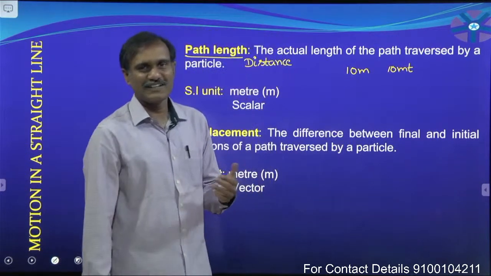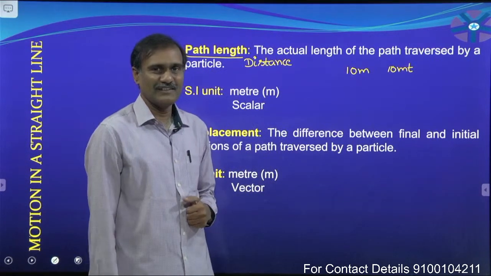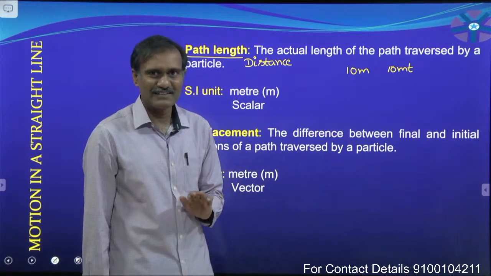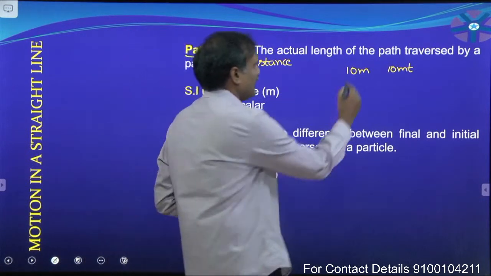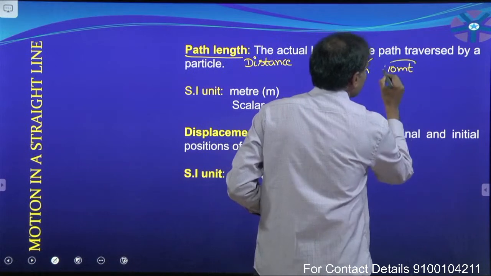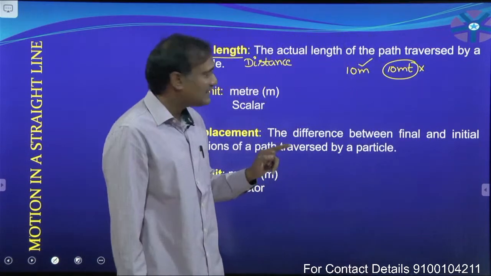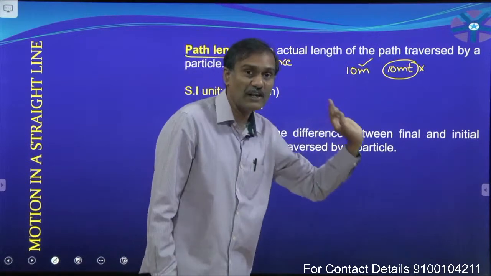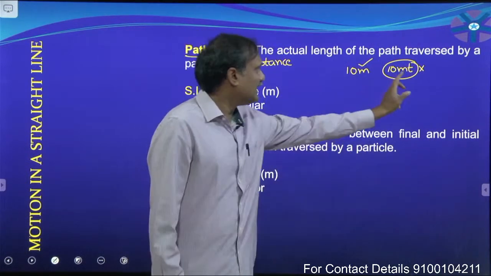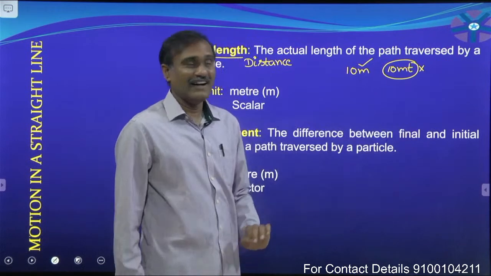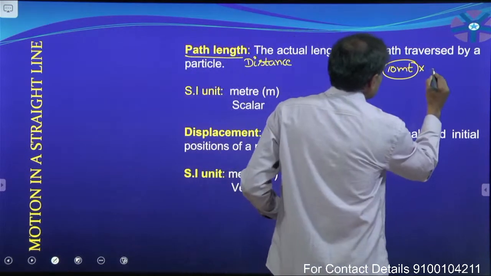Tell me, are both correct? No, it is a wrong representation because the standard symbol for meter is small m. Don't say MT. And also 20 meters.